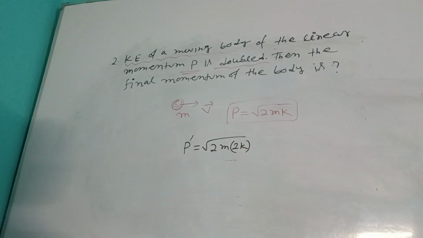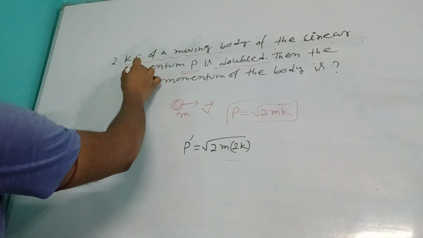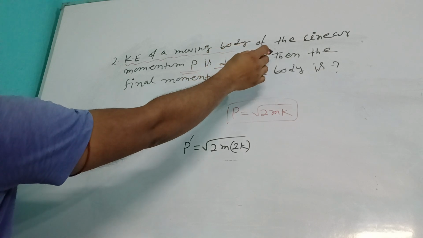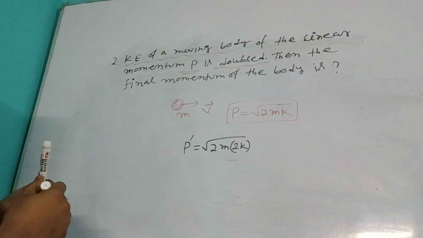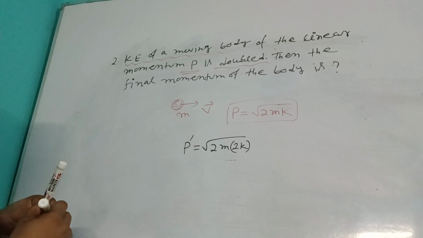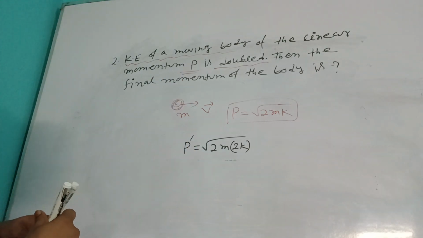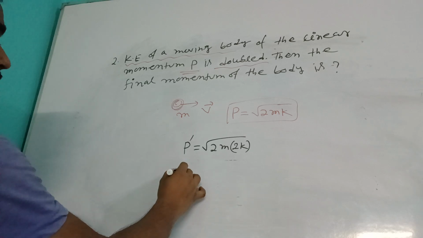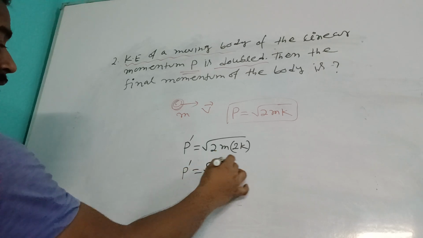अरे भाई साहब, kinetic energy is doubled ना, so this is why k equal to k. Here it is written: kinetic energy of a moving body of linear momentum p is doubled. जो एक ऑब्जेक्ट जिसका linear momentum p है, kinetic energy अब डबल हो चुके हैं. Then find the final momentum. जब kinetic energy डबल हो गए तब final momentum क्या होगा बोलो. So now p dash equal what? It would be root